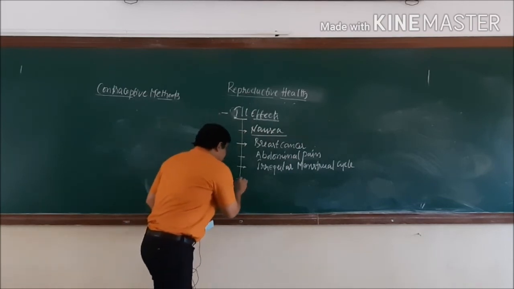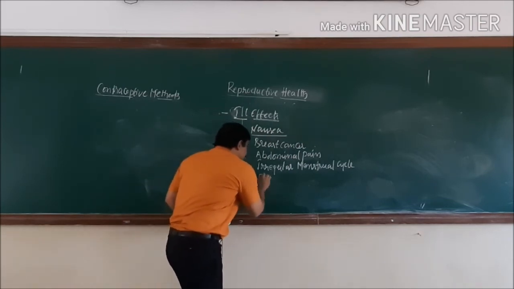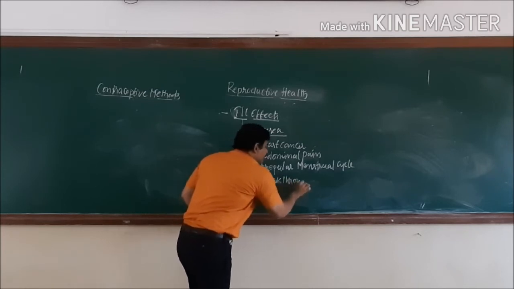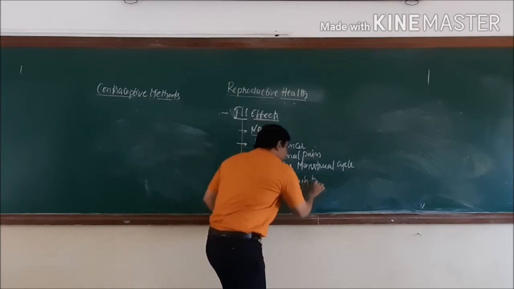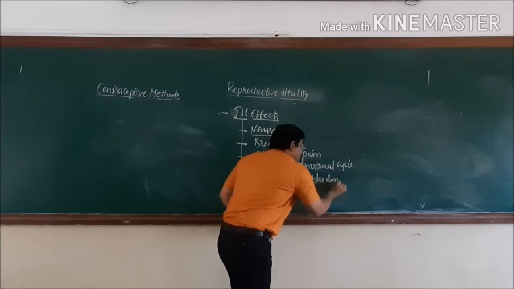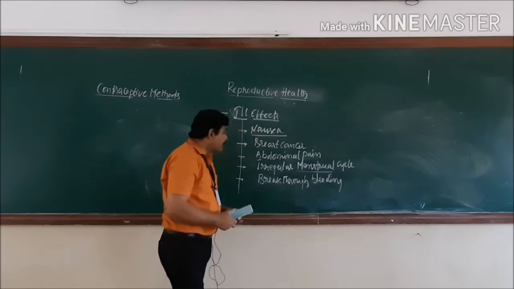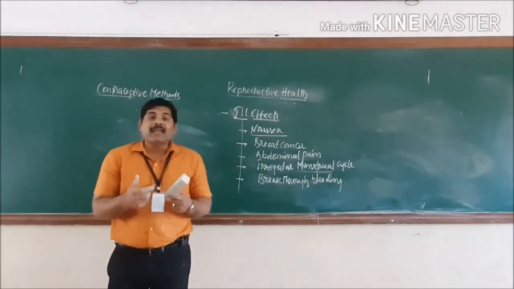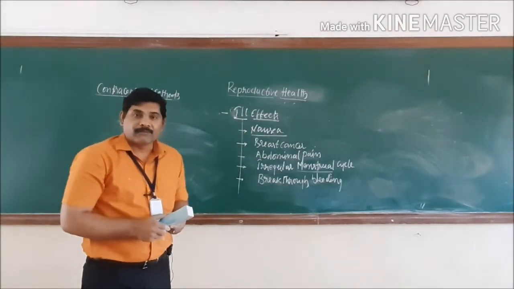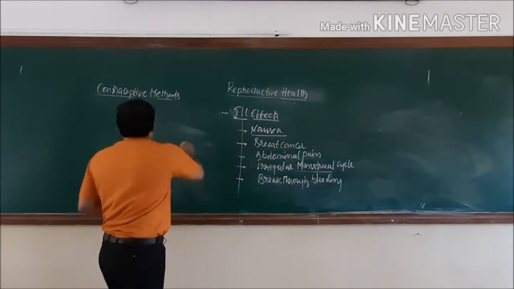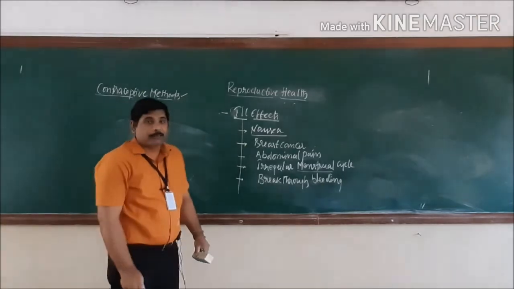And even it causes breakthrough bleeding during the menstrual cycle. Here the breakthrough bleeding includes heavy bleeding that takes place in the woman's body. So these are some of the ill effects that are caused in a woman because of adopting this contraceptive method.